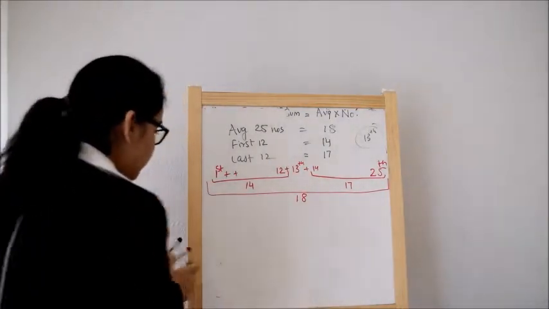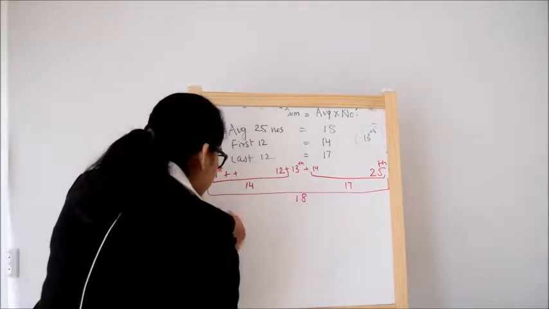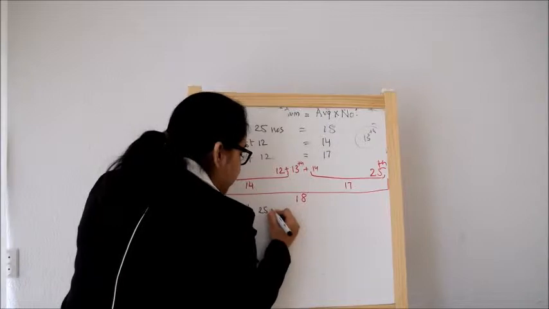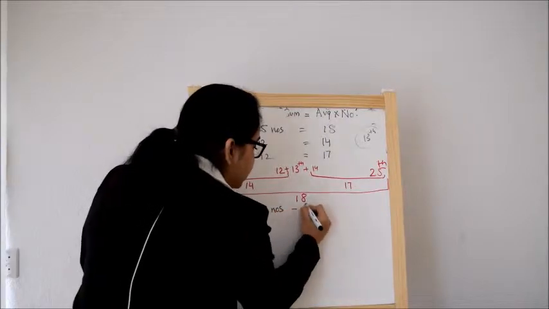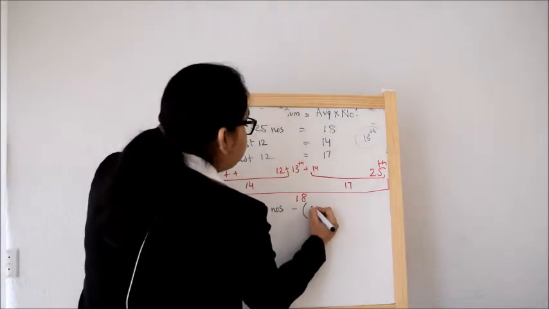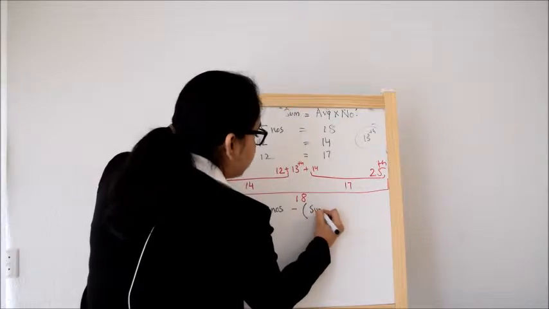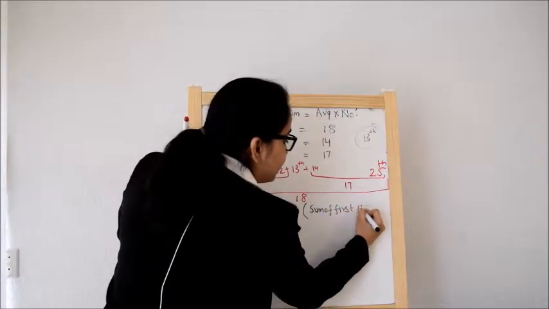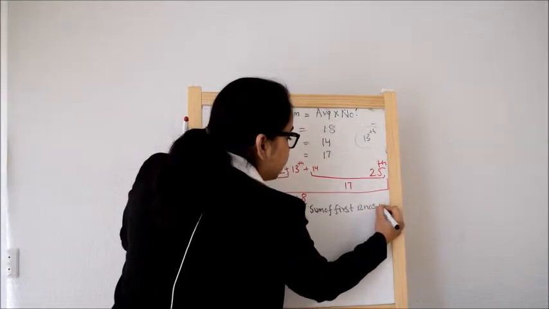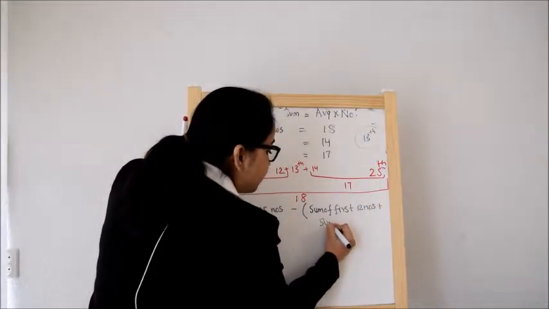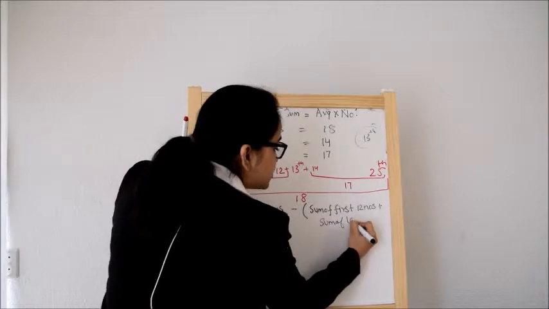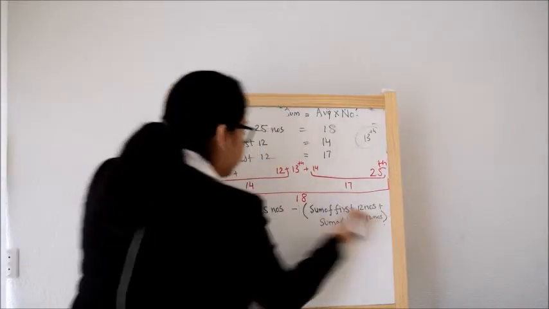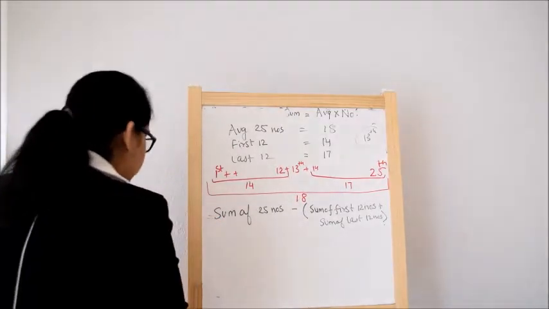So how will we do that? The sum of 25 numbers minus the sum of first 12 numbers plus sum of last 12 numbers will be the 13th number.